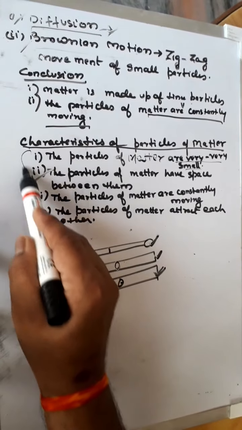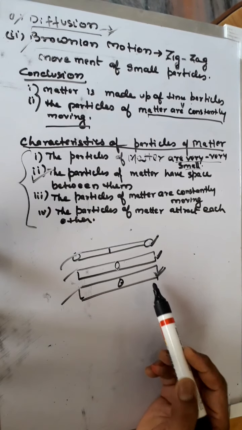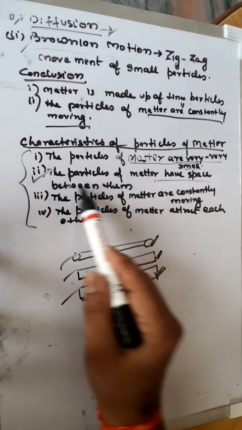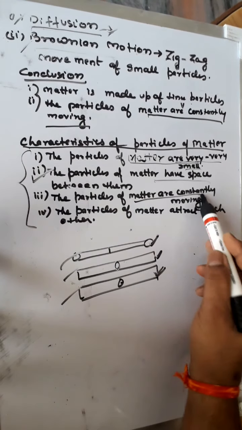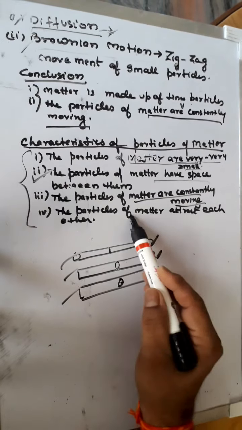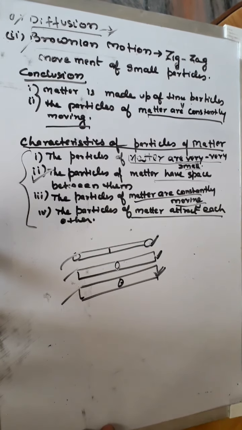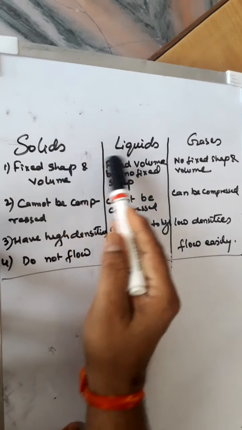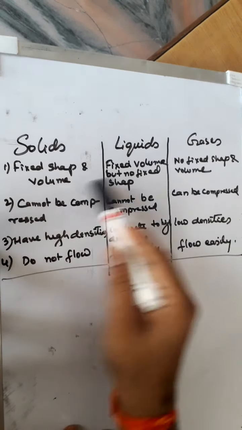In this way we have seen four properties of particles of matter. First, they are very very small. Secondly, they have space between them. Next, they are constantly moving, and finally they attract each other. We are going to see solids, liquids and gases. We will compare their properties.